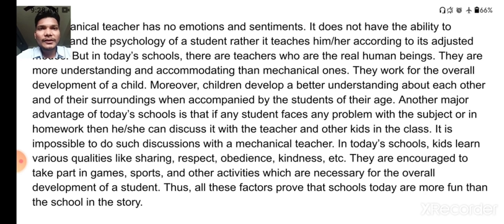Not only that, but kids learn various qualities like sharing, respect, obedience, kindness, etc. They are encouraged to take part in games, sports, and other activities which are necessary for the overall development of a student.